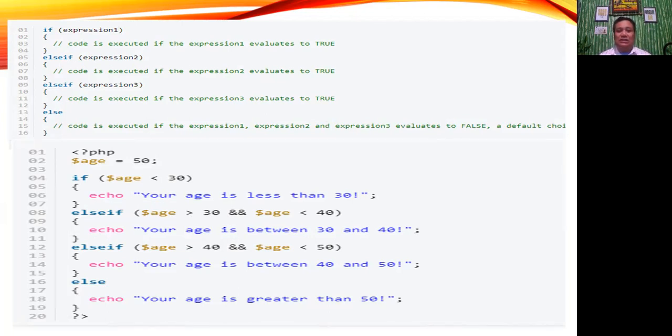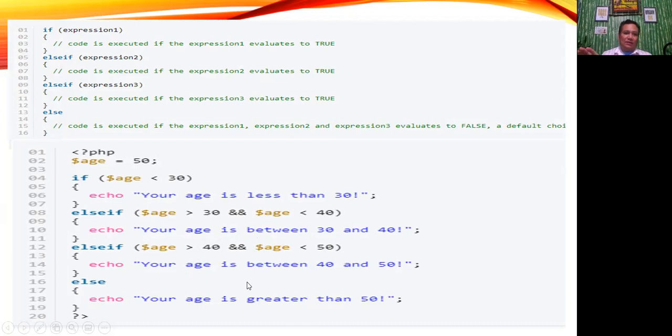That is under conditional operator. Okay? Then we have multiple conditions, right? Because we have echo 1, echo that is age less than 30. Then we have also between 30 to 40. And you have also greater than 50 and so on.